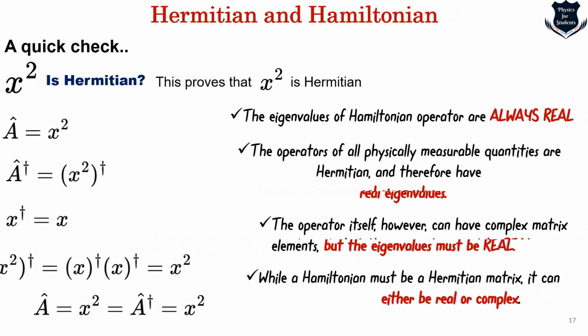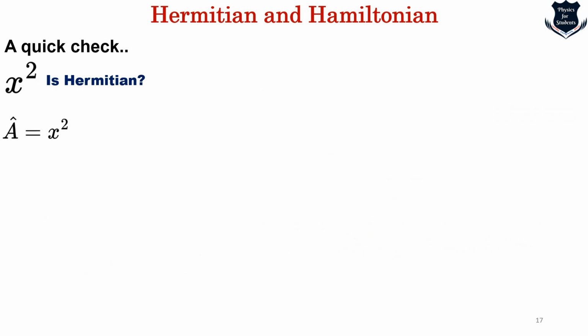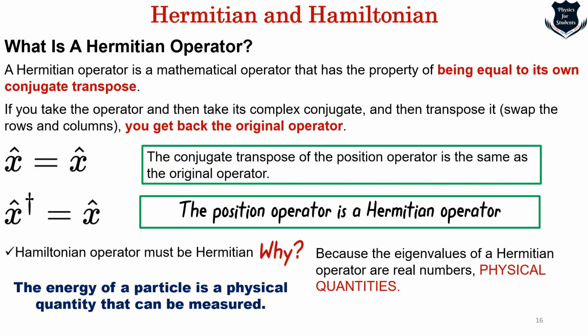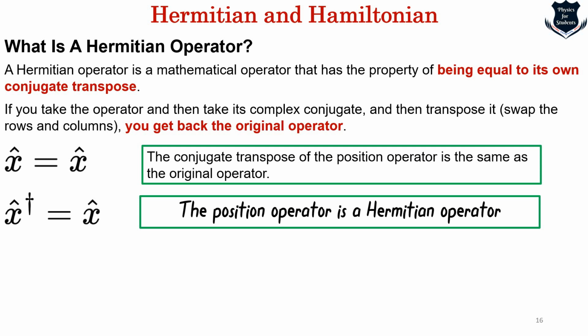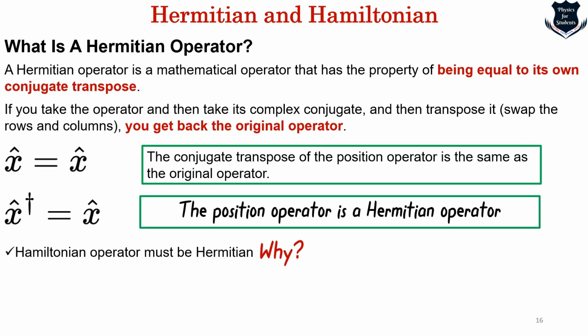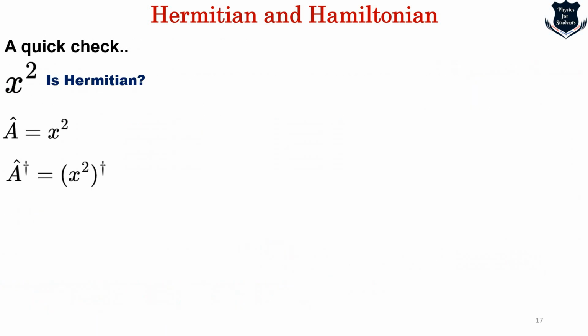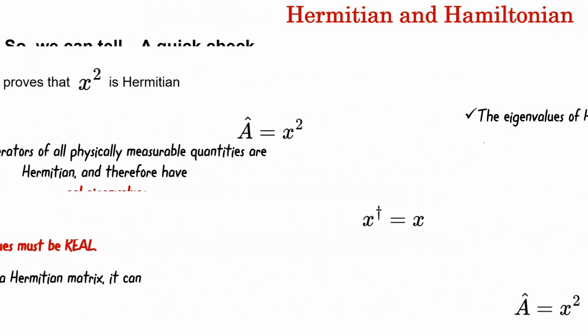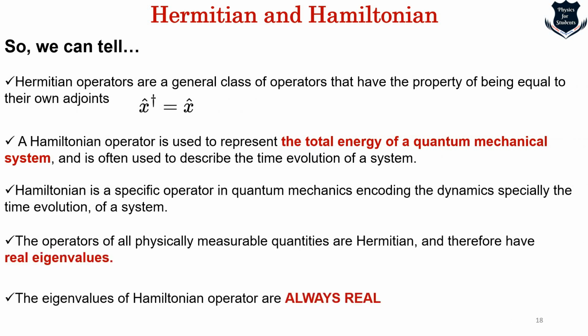If you really want to go back, you can go back to this particular part. You see the position operator is a Hermitian operator because once we conjugate it, we get back the original operator. Because the eigenvalues of a Hermitian operator have to be real numbers, they are physical quantities. If you further want to go back, you can go back here, that Hermitian is a general mathematical operator and Hamiltonian is something specific. So from here we deduce this, and from here we get to this. This is a check and these are the relevant points.